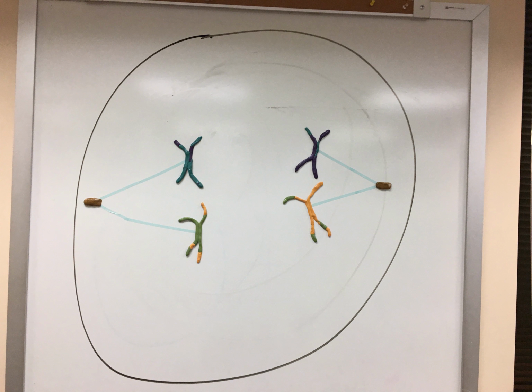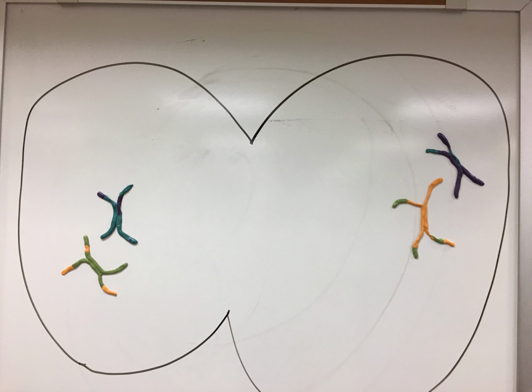Anaphase 1. The microtubules disassemble and contract, causing the homologous chromosomes to separate so that the two chromosomes in each pair are pulled towards opposite ends of the cell. This separation means that each of the daughter cells will have the number of chromosomes of the original parent cell. Telophase 1. The new chromosomes reach the spindles at the two ends of the cell. The cytoplasm then reorganizes and divides, leaving two daughter cells.